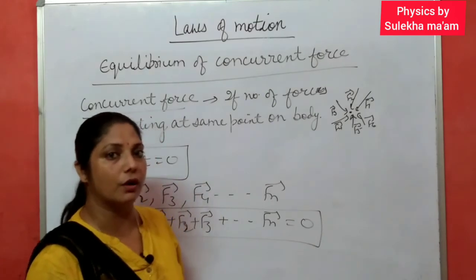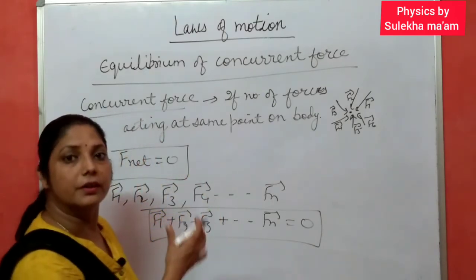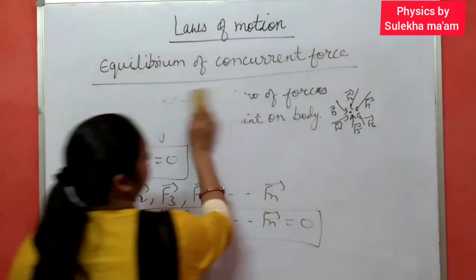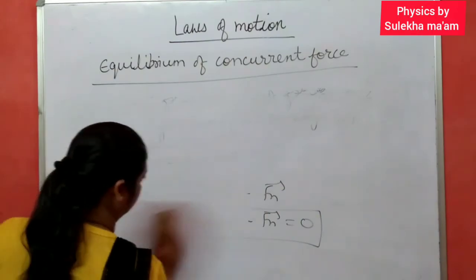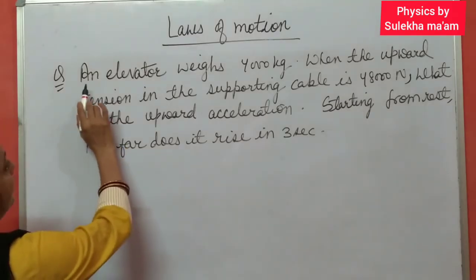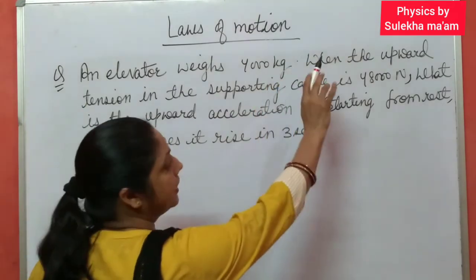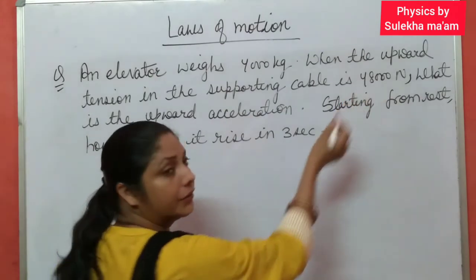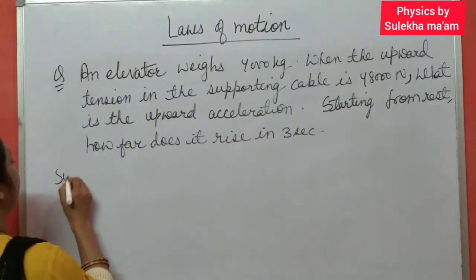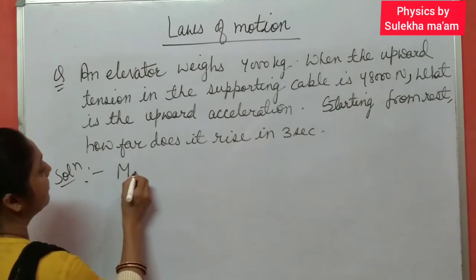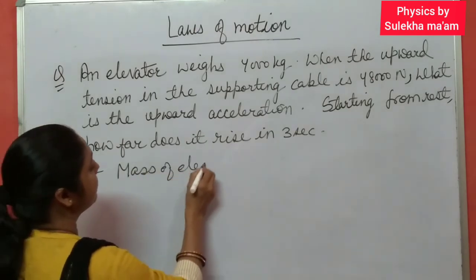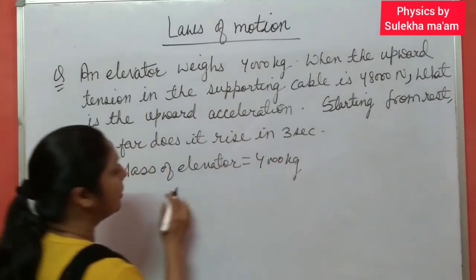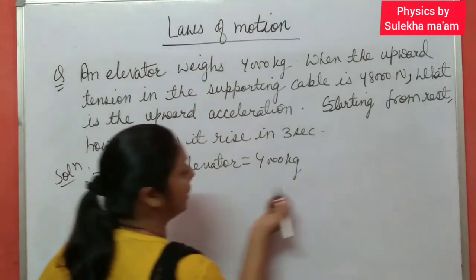Now I am going to solve one numerical based on the weighing machine. An elevator weighs 4000 kg. When the upward tension in the supporting cable is 48,000 Newton. The mass of the elevator is given. Mass of elevator is how much? 4000 kg.